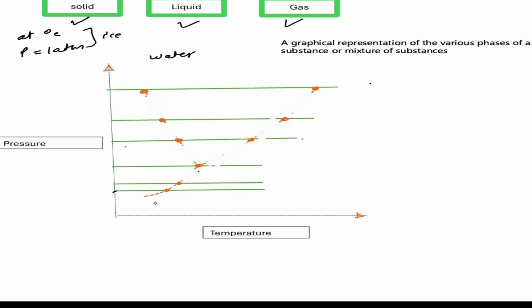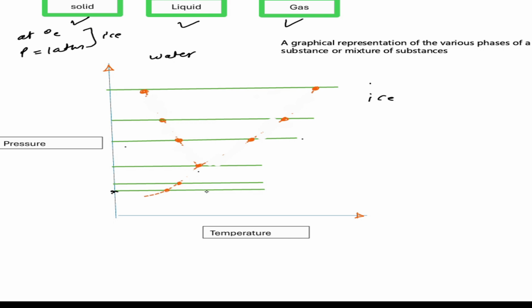So initially ice, or we can say water at a very low temperature and pressure. So we are fixing this pressure.